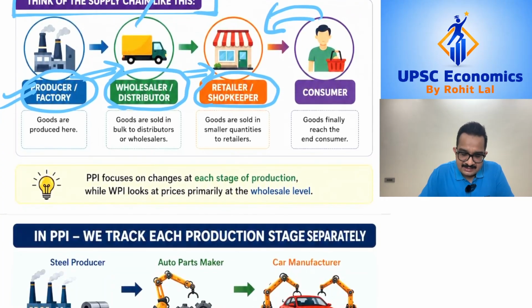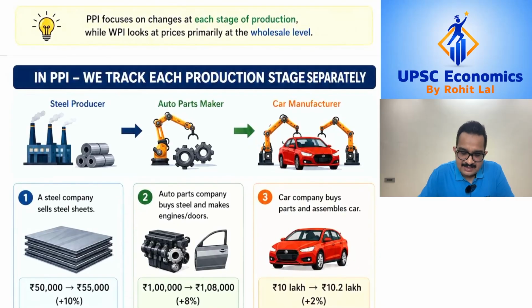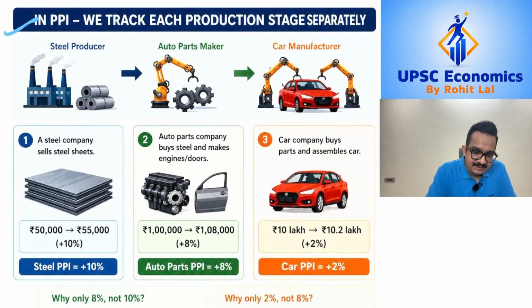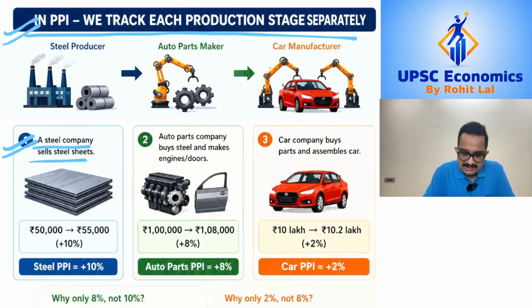Now to understand this further, let us take another example, and this example will help you clearly understand the contrast between what WPI measures and what PPI measures. So let's say you have the whole process of car manufacturing with 3 entities involved. Let's say you have a steel company which is making steel sheets, and then you have an auto parts company which is making engines and doors, and then you have a car company which is buying these parts and assembling the final car to be sold in the market.